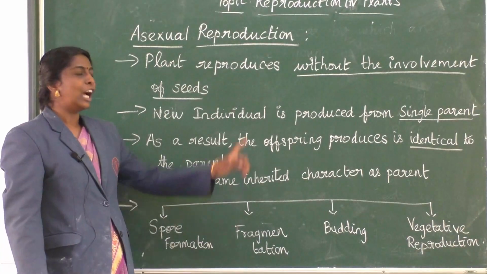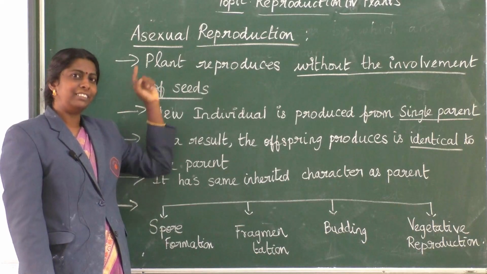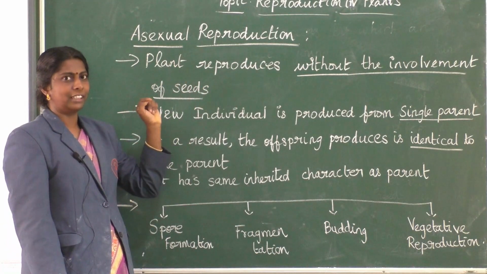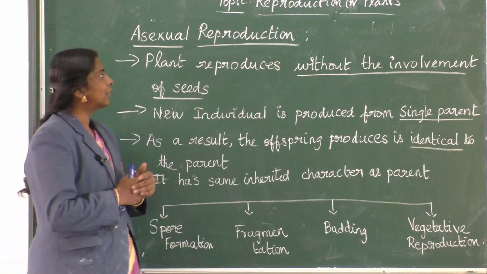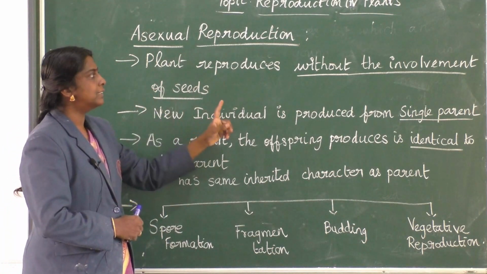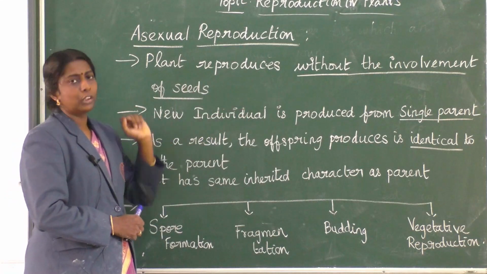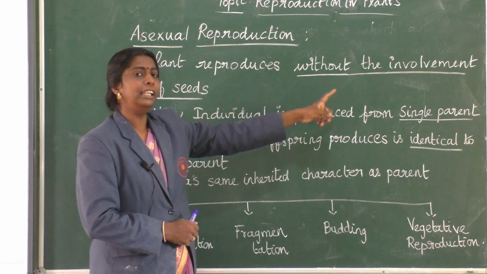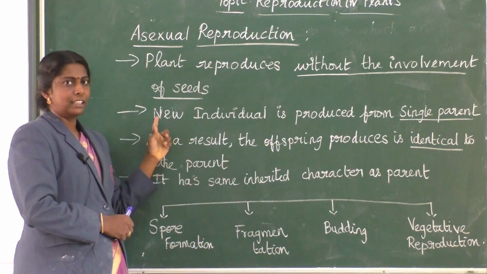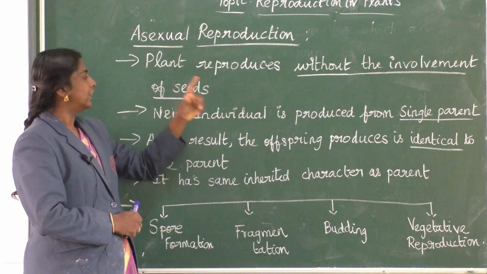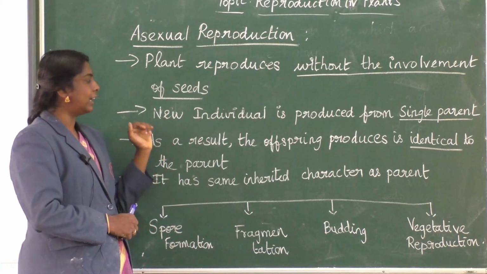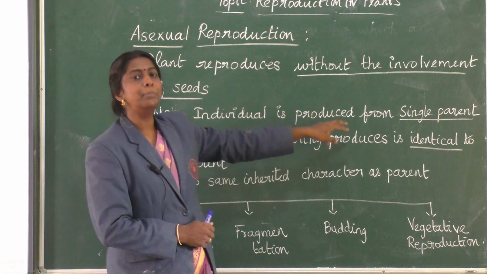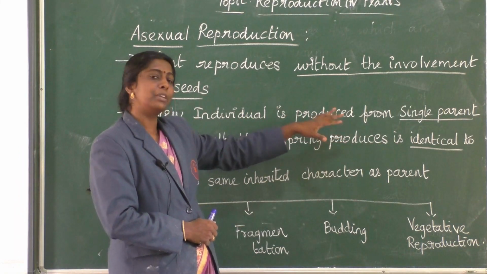Yes students, now about the first type of reproduction, asexual reproduction. This method works without the involvement of seeds. The plant reproduces without the involvement of seeds. Second thing is, the new individual is produced from a single parent.